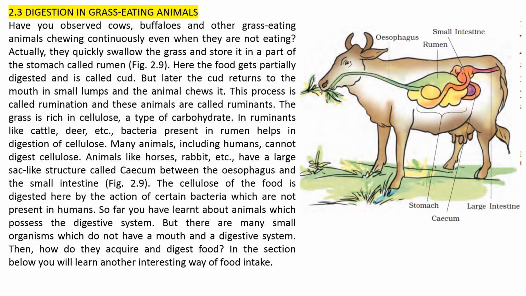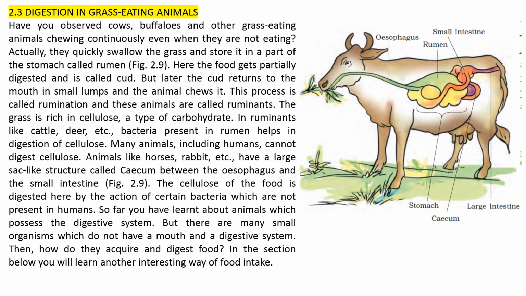Digestion in grass-eating animals. Have you observed cows, buffaloes and other grass-eating animals chewing continuously even when they are not eating? Actually, they quickly swallow the grass and store it in a part of the stomach called rumen, figure 2.9. Here the food gets partially digested and is called cud. But later the cud returns to the mouth in small lumps and the animal chews it.